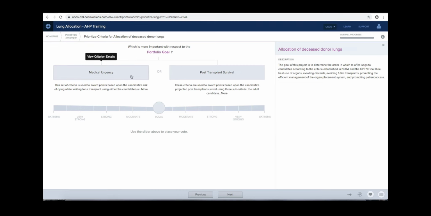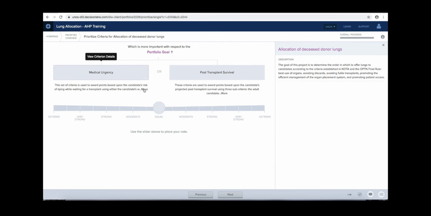You will see one pair of criteria on the screen at a time. You will move through all criteria added to the portfolio in this way and provide your judgments of one versus the other. For our first pair, decide which of the 2 criteria in your judgment is more important to the overall goal of allocating lungs and by how much: medical urgency or post-transplant outcomes.